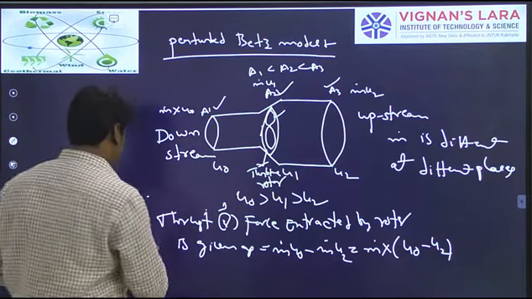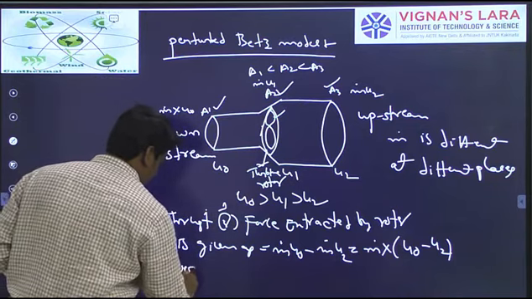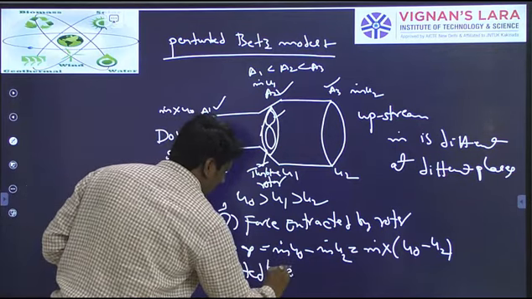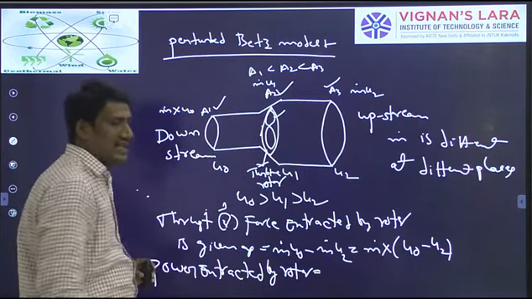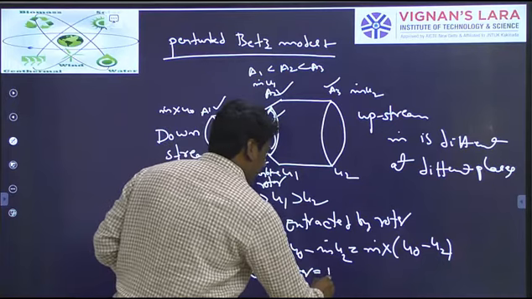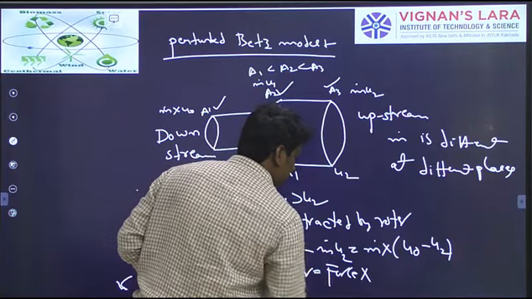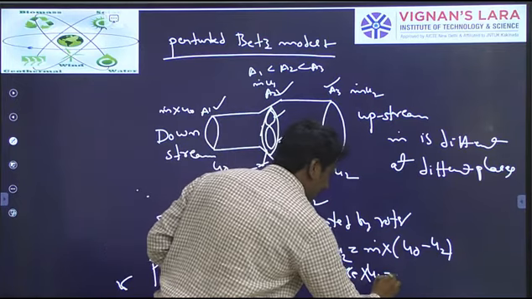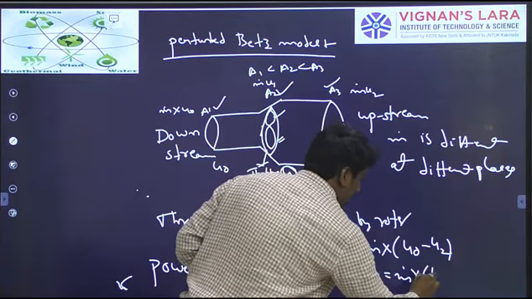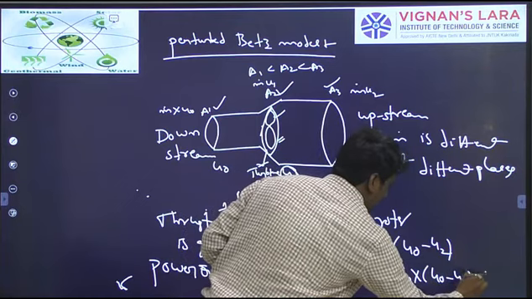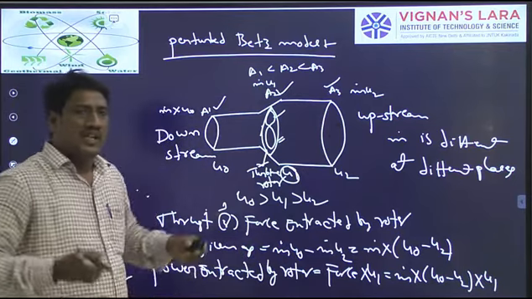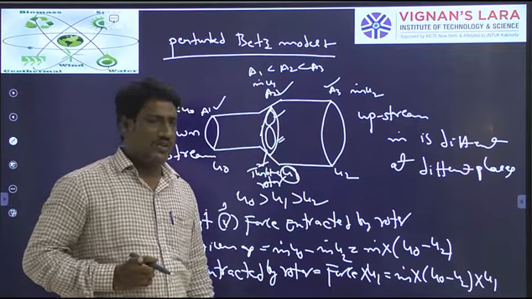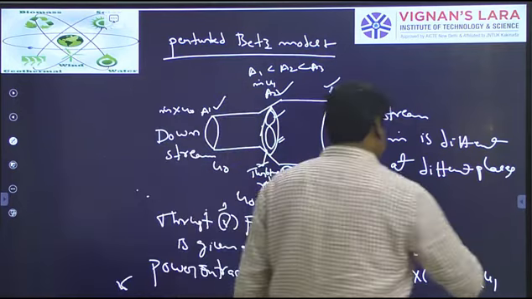If you want the power extracted by the rotor, it is force or thrust into the speed of the rotor, u1. The same thing you can write as m dot into (u0 minus u2) into u1. This will be very important. The power extracted by the turbine will be m dot into (u0 minus u2) into u1.